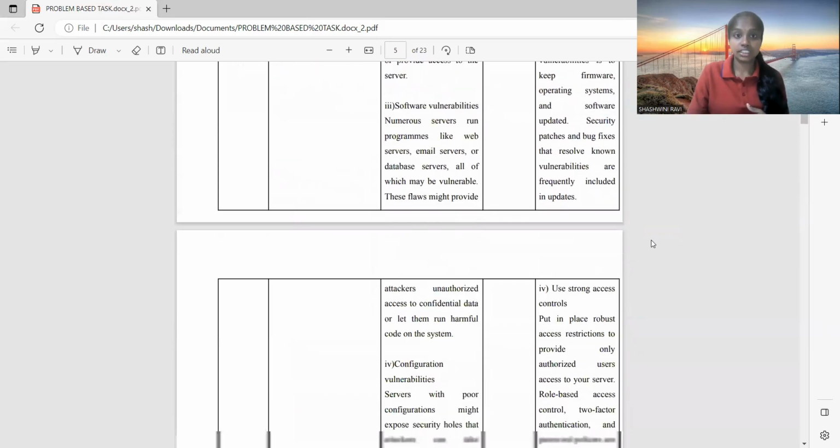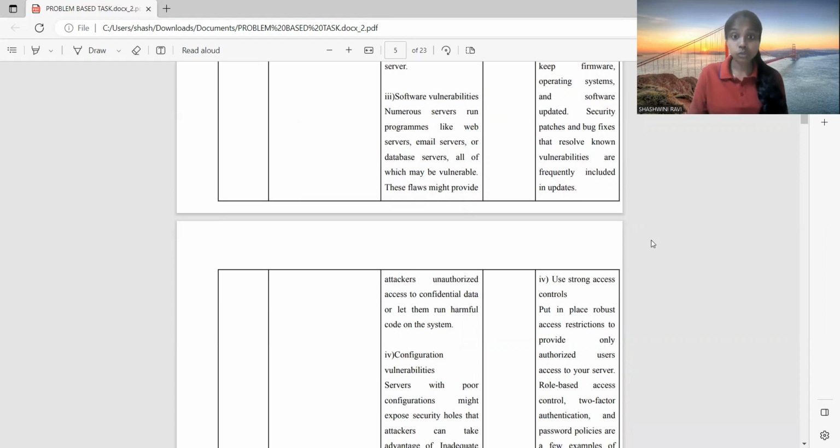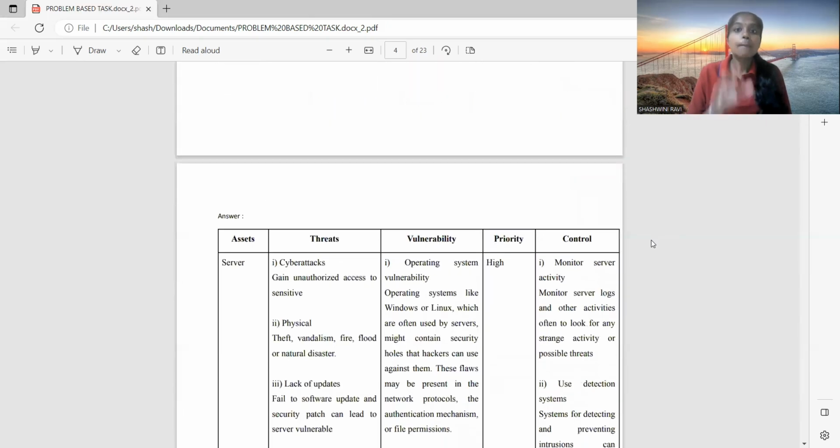Thirdly, software vulnerabilities. Numerous servers run programs like web servers, email servers, or database servers, all of which may be vulnerable. These faults might provide attackers unauthorized access to confidential data or let them run unfiltered code on the system. And the last one, configuration vulnerabilities. Servers with poor configuration might expose security holes that attackers can take advantage of. Inadequate access restriction, open network ports, and weak passwords are a few examples of setup faults. The priority of the server is high.